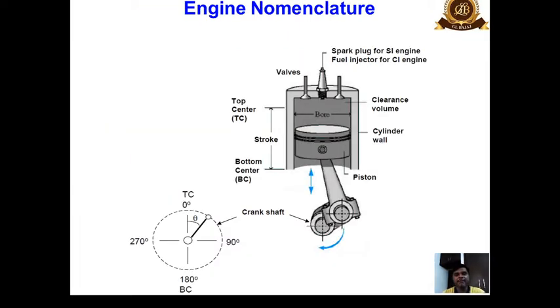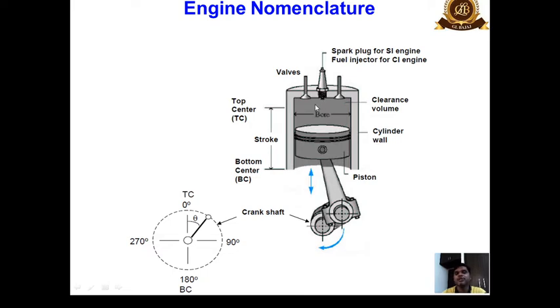To start with, we'll first see the basic nomenclature of an engine, which is taught in the ICE engine course. From here we can see that this automobile engine consists of the basic body, known as the cylinder, and these are the valves: inlet valve and exhaust valve. In case of SI engines, spark ignition engines, we have a spark plug. In case of a CI engine, that is a compression ignition engine, we have fuel injectors here to ignite the charge.